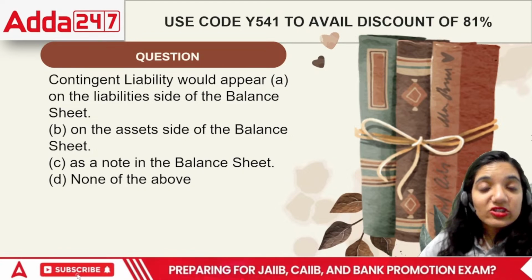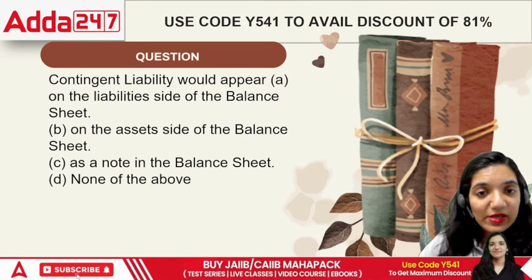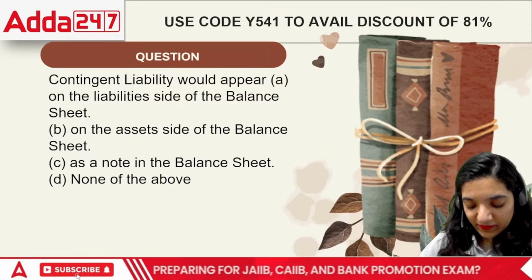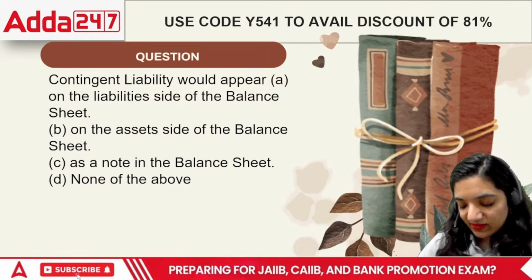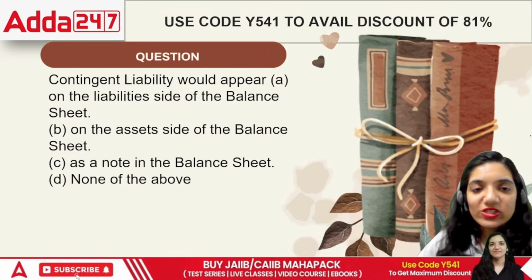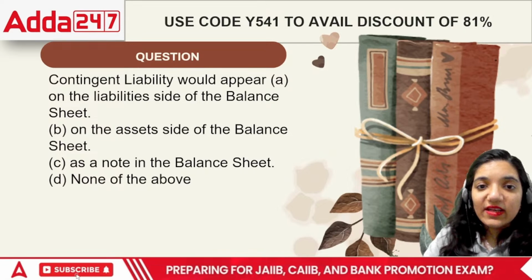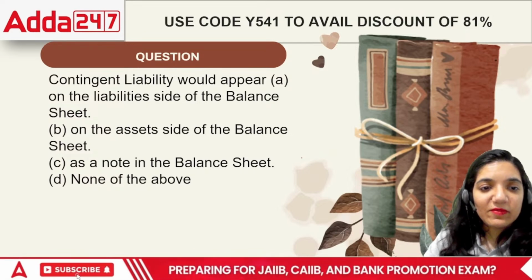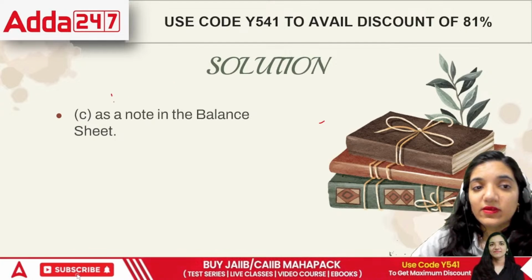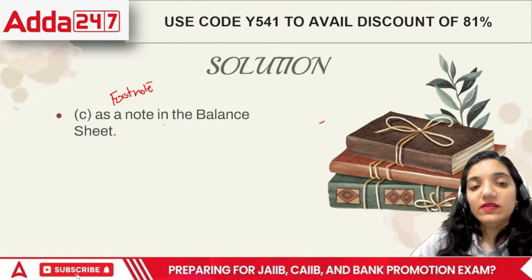So the options are: contingent liabilities are liabilities on the liability side of the balance sheet, on the asset side, as a note, or none of the above. Basically, you will always realize that till the time things are not certain, they will never be a part of the balance sheet. So in this case, the correct answer is that it will never be a part of the balance sheet proper. It would be shown as a footnote in the balance sheet.